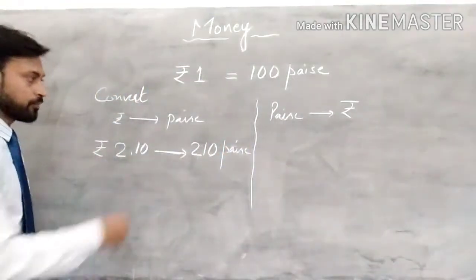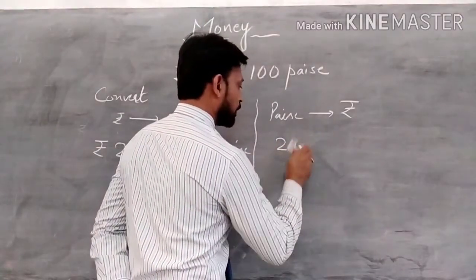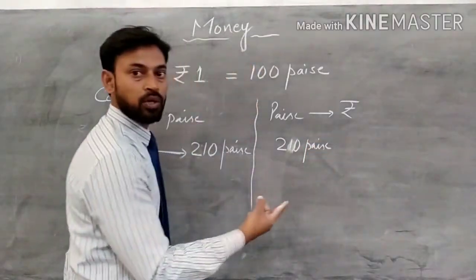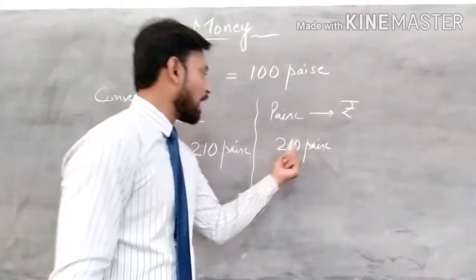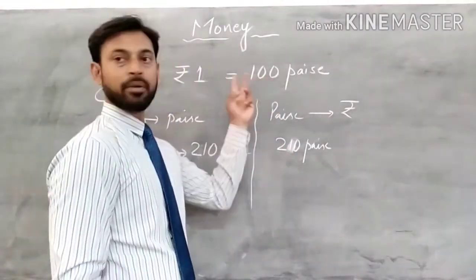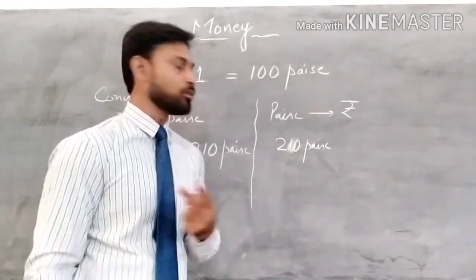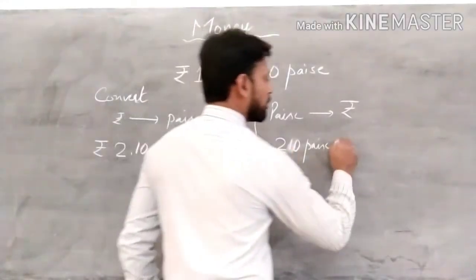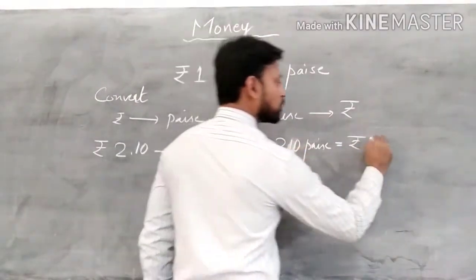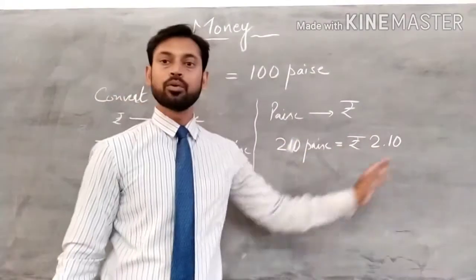Is that clear? For example, here we have 210 paise, and we have to convert this into rupees. What you will do is, after 2 places, put a decimal point. See, 1, 2, how many zeros are there? 2 zeros. So always remember, after 2 places you have to place the decimal point. And first write the sign, that is rupees. Now 1 and 2, so 2.10. This is converted into rupees.